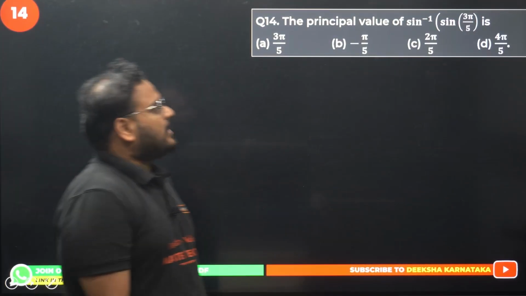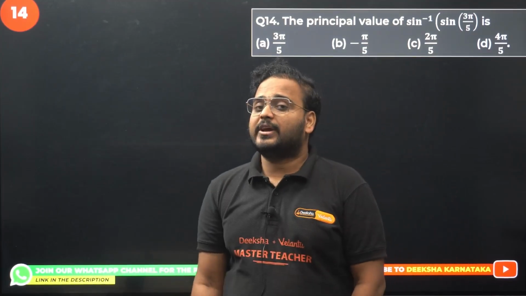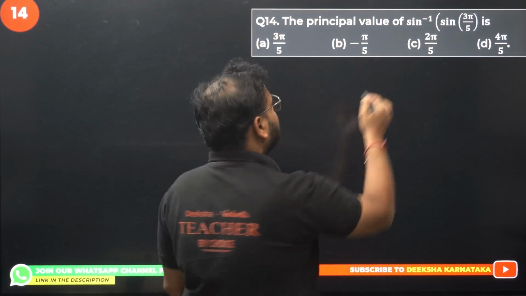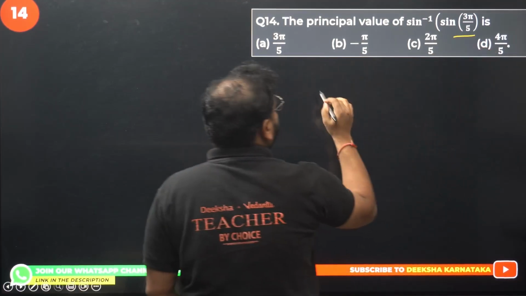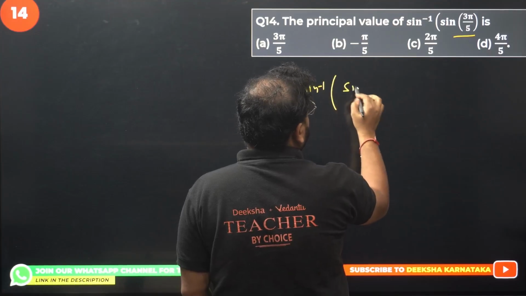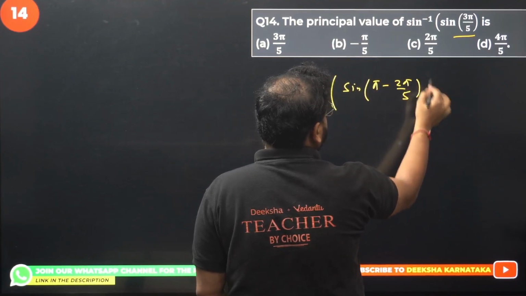The principal value of sine inverse of sine 3 pi by 5. Which quadrant? Angle, please check. Is it more than 90 degree? Yes, it is. It is in the second quadrant actually. So right here, sine inverse of sine pi minus 2 pi by 5. Correct, na?